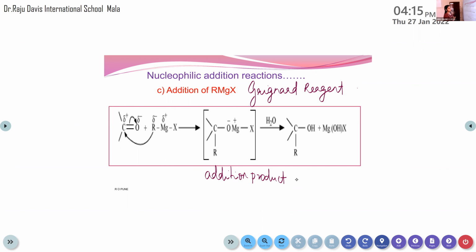So the addition product is obtained. Then with the addition of water, H plus will attach to this oxygen instead of MgX. So that is another example for nucleophilic addition reaction. So the first one, addition of HCN, second one, addition of NaHSO3, then third one, that is addition of Grignard reagent.